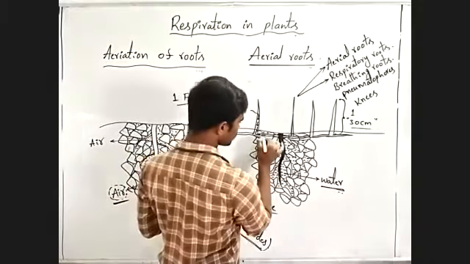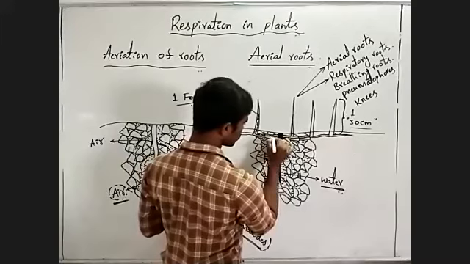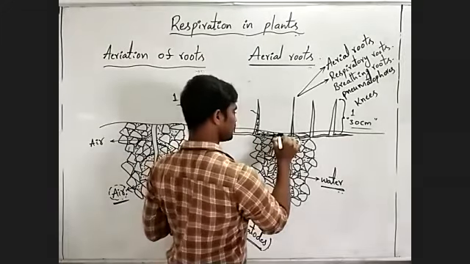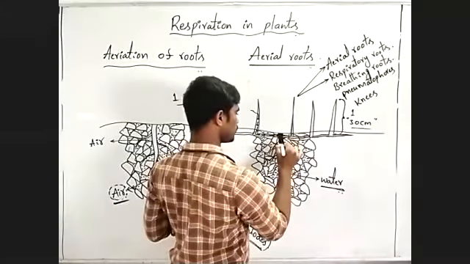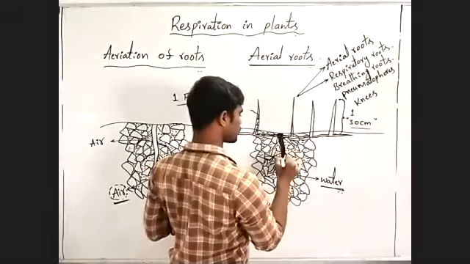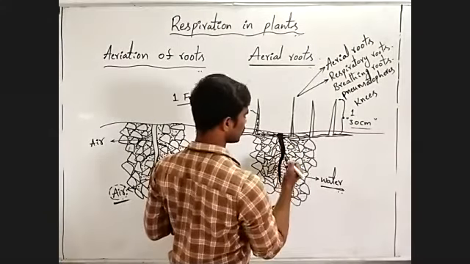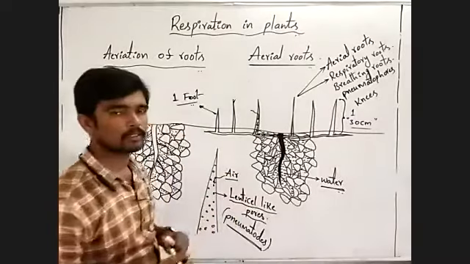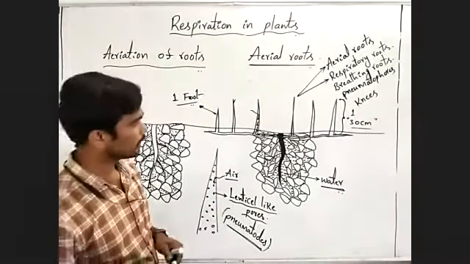Through these horizontally growing roots, air is supplied to the main root system. Observe carefully.